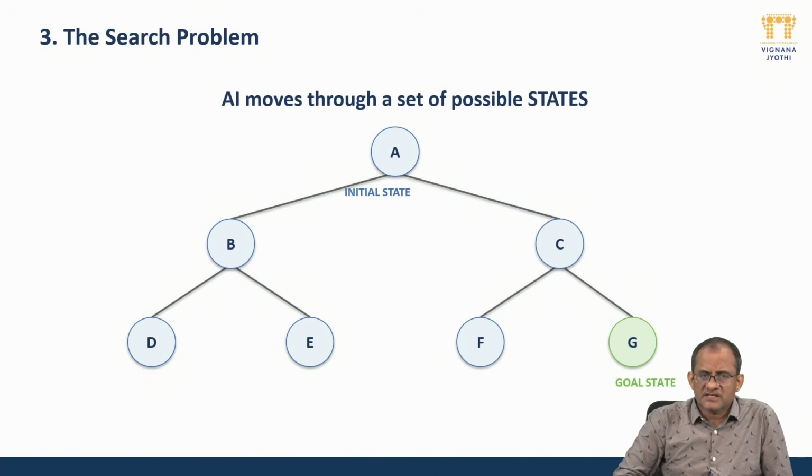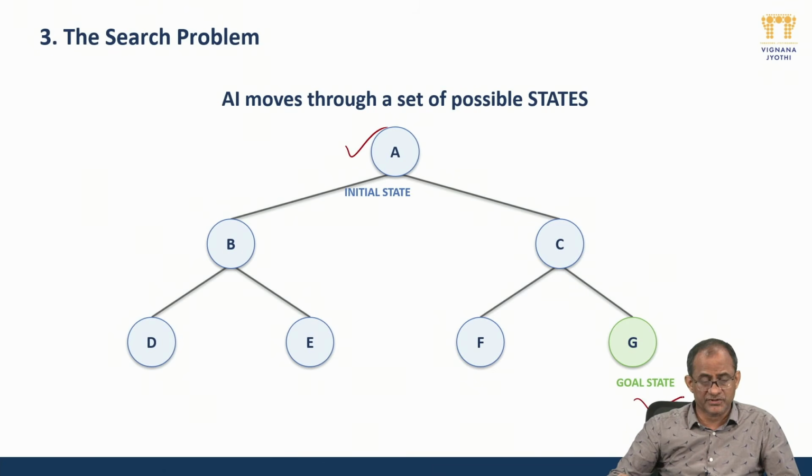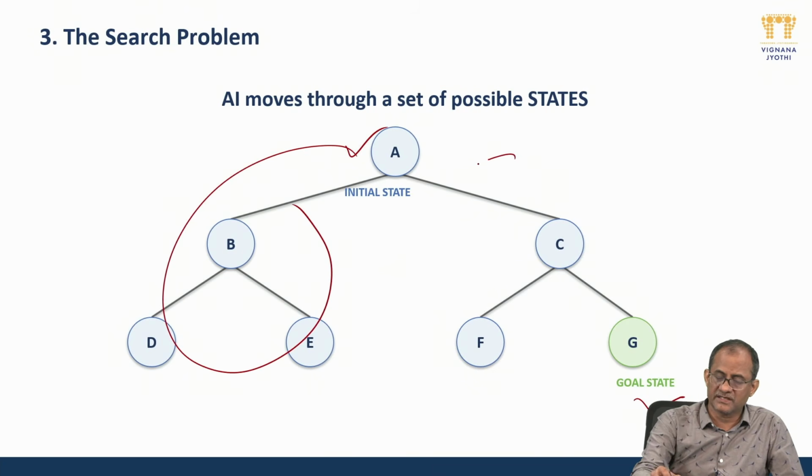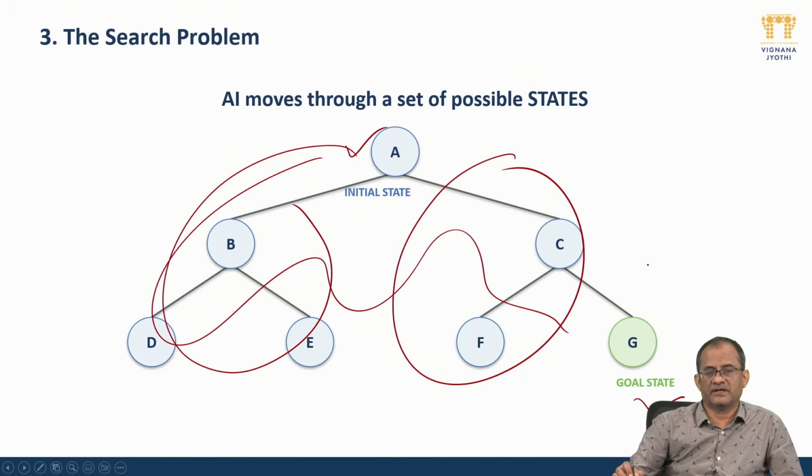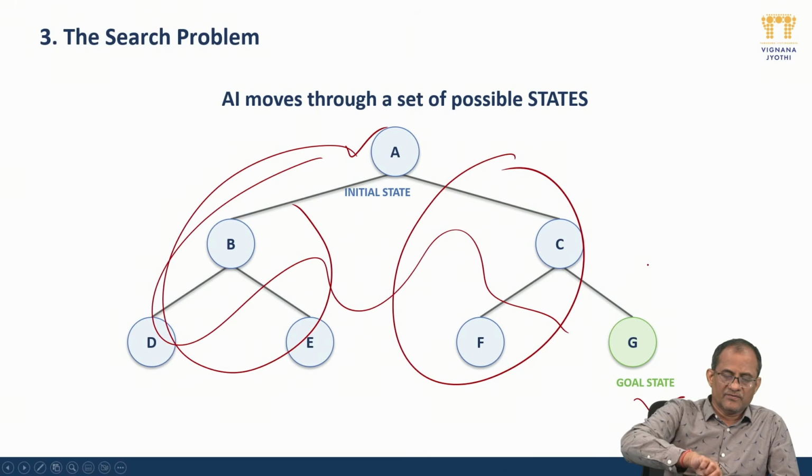Now, what is a search problem? We are starting at some position and we are supposed to reach some position. If there are multiple ways to explore, in that case I have to search which one is the best way to reach my goal. Fine.